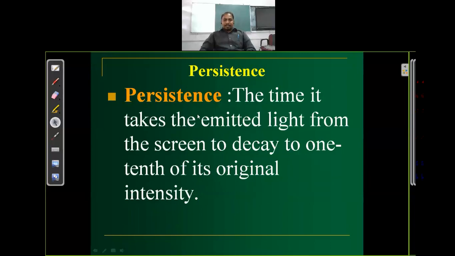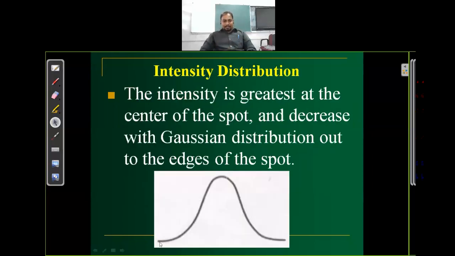Persistency, as we define, is the time it takes for emitted light from a screen to decay to 1/10 of its original energy. When this atom is excited and reaches the highest quantum energy, then draws back to its initial energy, what is that 1/10 of its highest energy? The time difference between the 1/10 points, from start to end, is called the persistency. Like this: at this point the atom energy is at the ground state, and its increased energy is the highest quantum energy, then it goes back to ground energy.